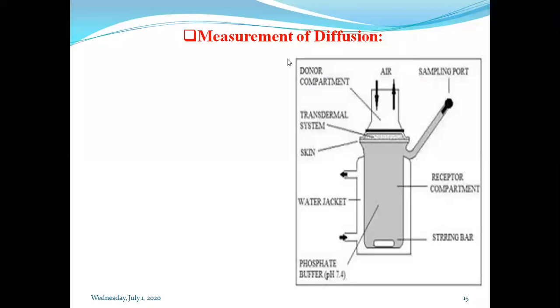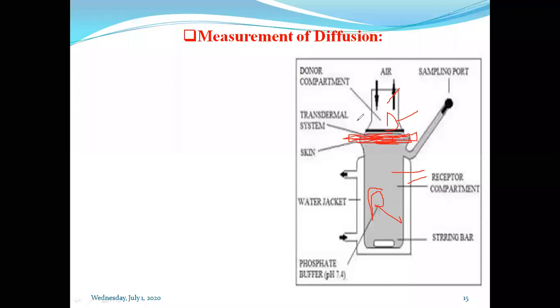As I told you earlier, in the diffusion cell one donor compartment is required, one receiver compartment is required, and to separate them, one barrier, that is a membrane or film, is required.